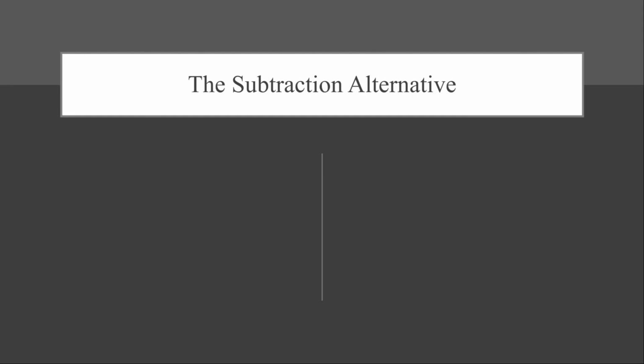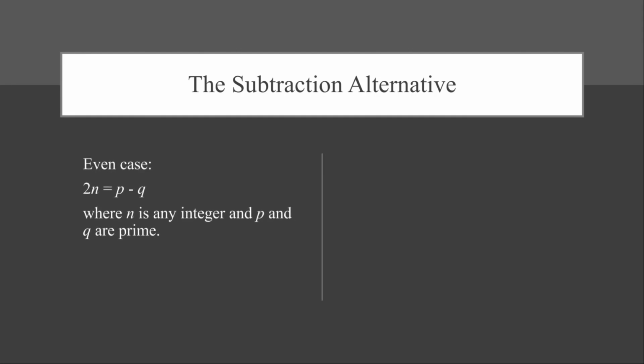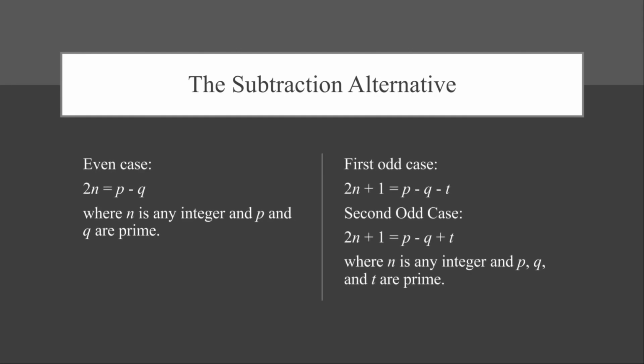The subtraction alternative can be stated in 3 cases, 1 even case and 2 odd cases. For the even case alternative, n is any integer and p and q are prime. For the first odd case alternative, n is any integer and p, q, and t are prime, as is true for the second odd case alternative, where n is any integer and p, q, and t are also prime.